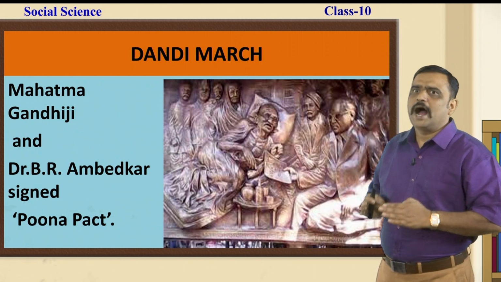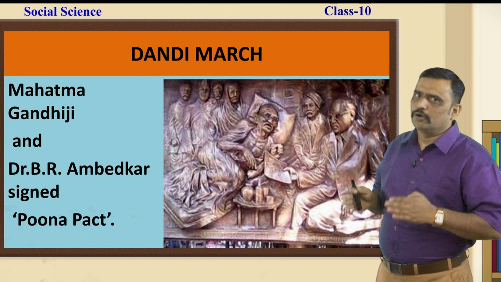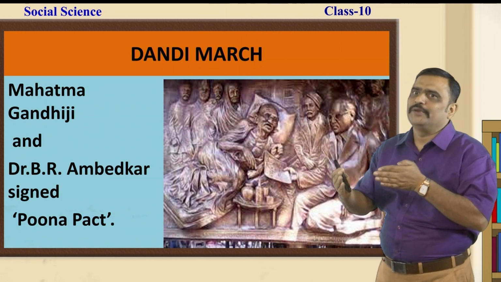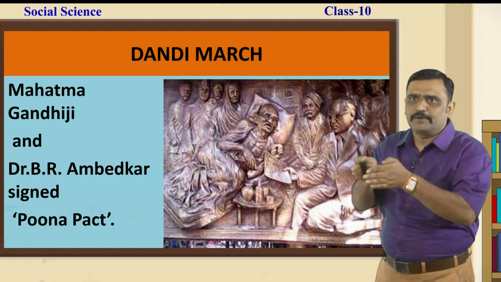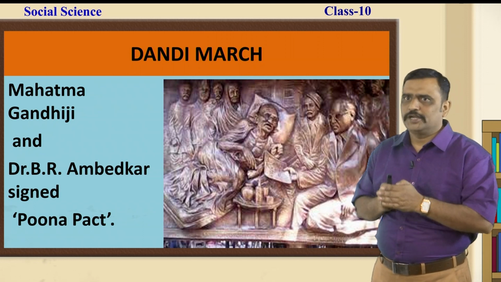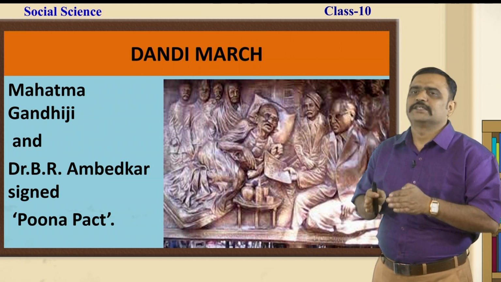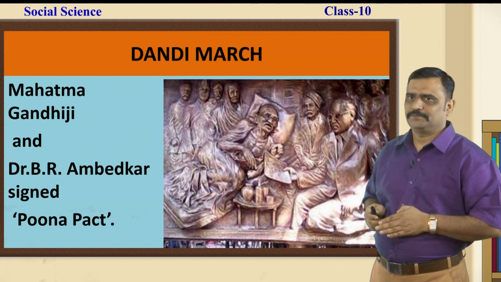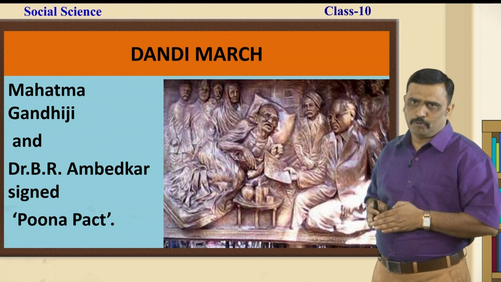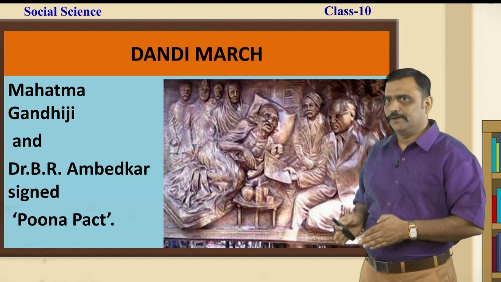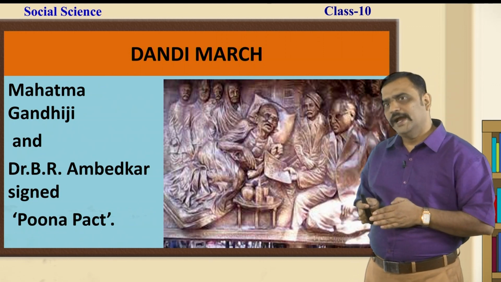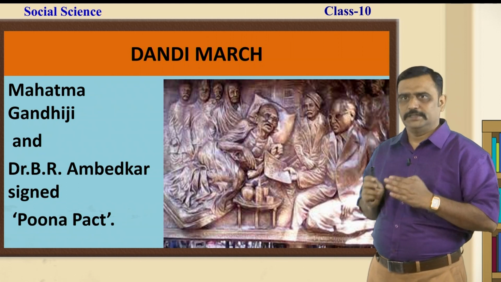Mahatma Gandhiji and Dr. B.R. Ambedkar signed the Pune Pact with a lot of discussion, understanding, give and take between Congress and Dr. B.R. Ambedkar. Thus, the Pune Pact was signed, which mentioned very clearly that Congress will stand by the untouchables, and Congress will ensure that untouchability will be abolished step by step in India. So, this is how the Pune Pact was signed between Gandhiji and Dr. B.R. Ambedkar.